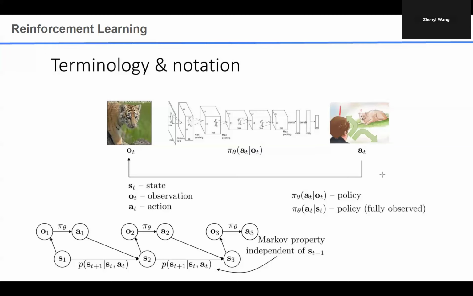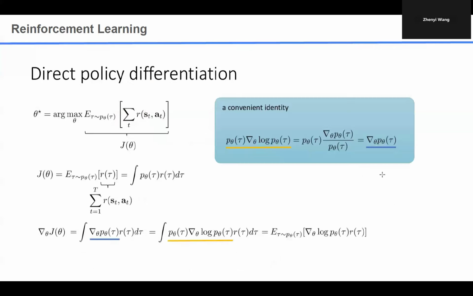Different reinforcement learning approaches have different trade-offs and different use cases. So we will not test so much detail, but this overall landscape is very important to remember.